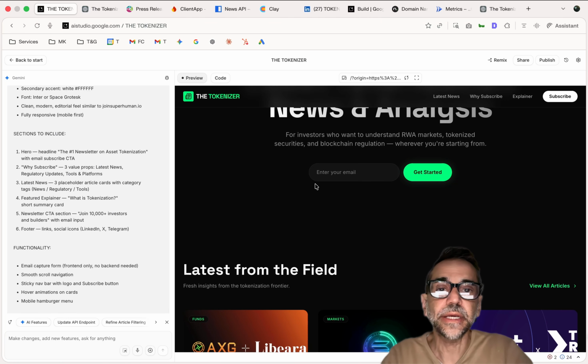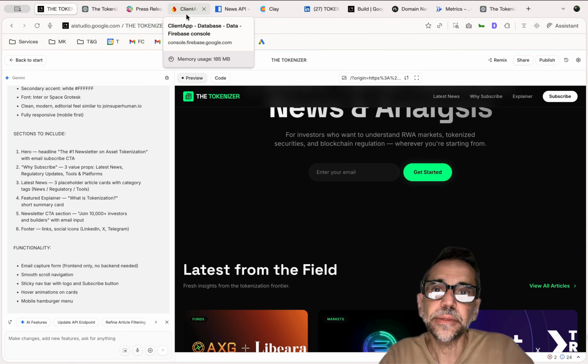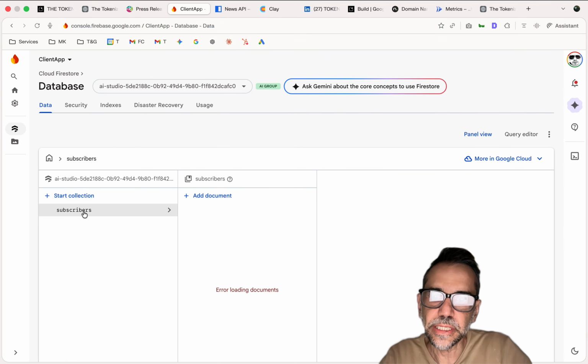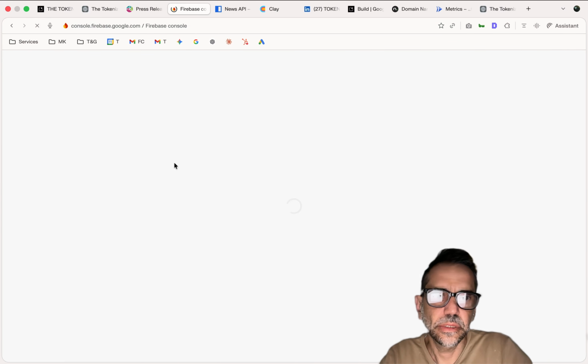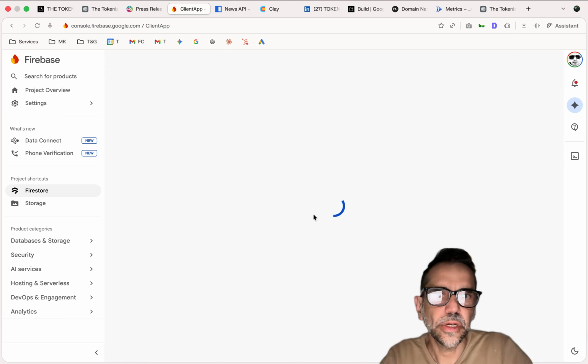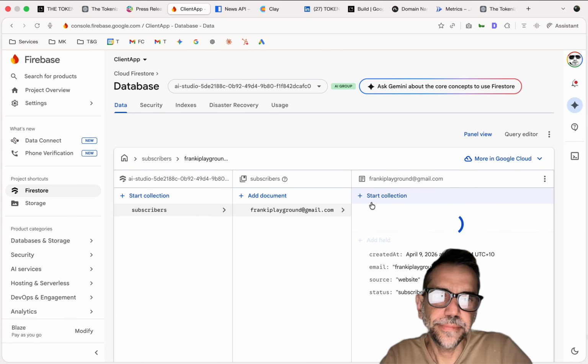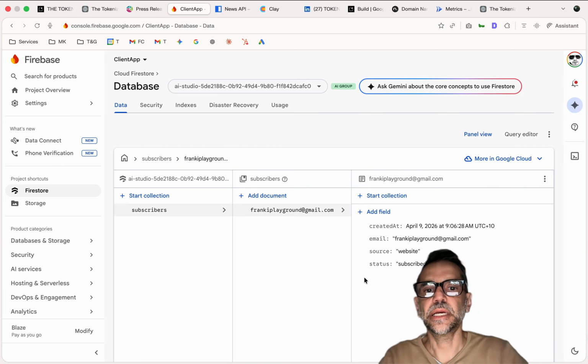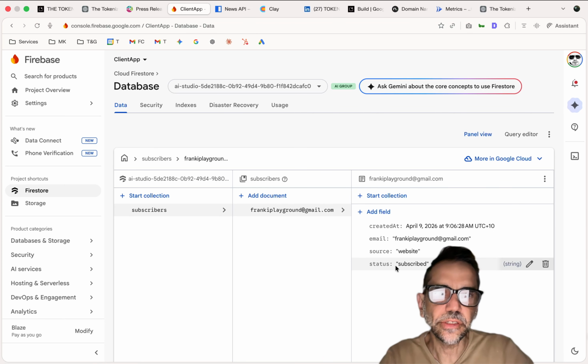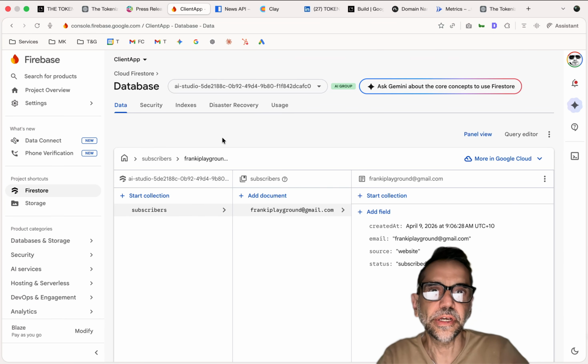Yeah, and the beauty about AI Studio today is it can actually automatically build the database, and it connected to Firebase, and it built the database. You can see here now it takes subscribers. Let me refresh this. Takes subscribers, hopefully. Collections. Okay. Takes subscribers. And I got a list, I can extract those subscribers